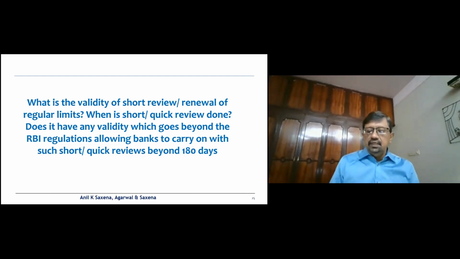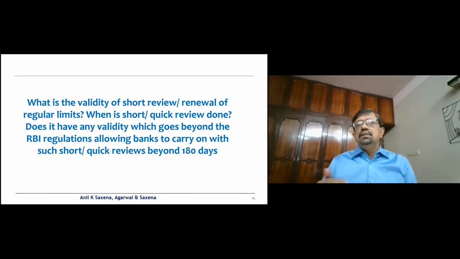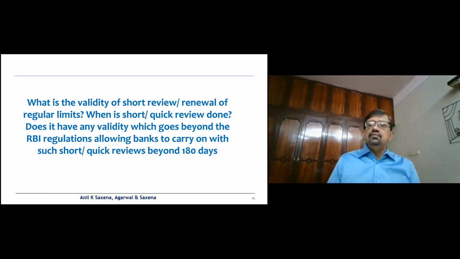So the RBI Master Circular is very clear. It says that the maximum period beyond which the review should not go is 180 days from the date on which it is falling due for review.